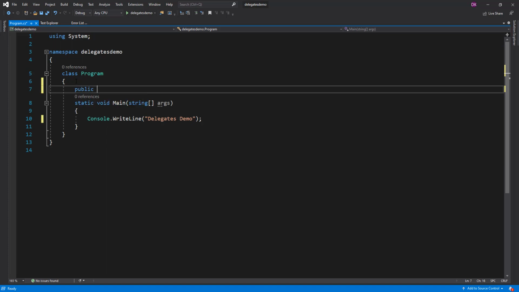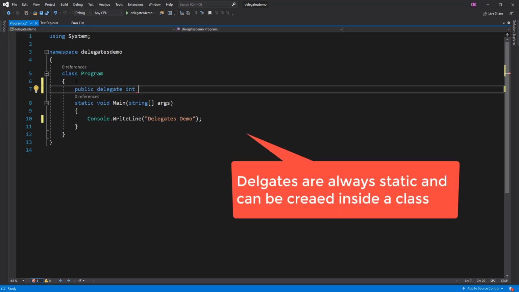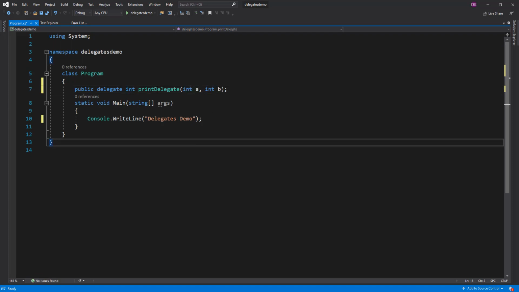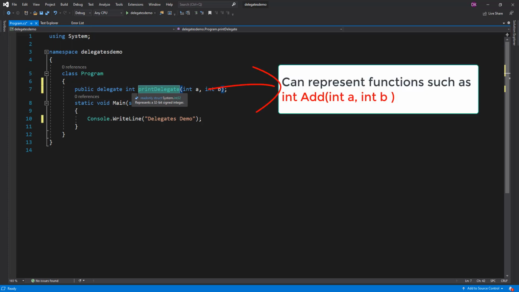You can create a delegate using the delegate keyword. Here I'm saying public delegate, and let's say that delegate is going to represent a function which returns integer. I'm calling this print delegate, and it takes two input parameters, integer a and integer b. So this delegate, print delegate, can represent any function which has two integer input parameters and the return type is integer.